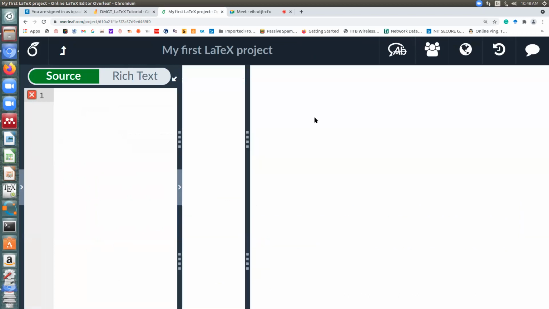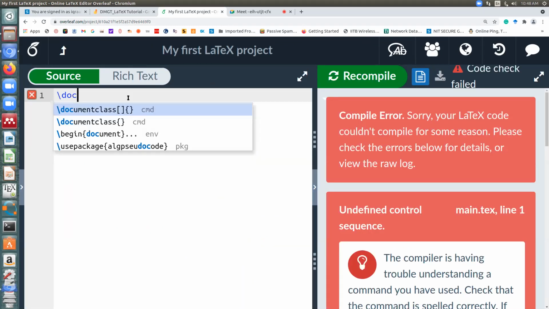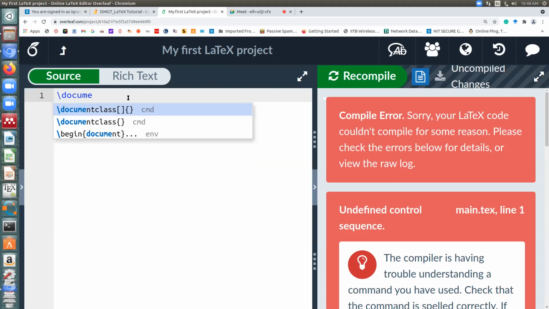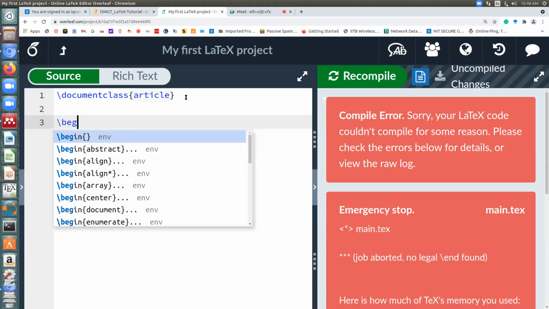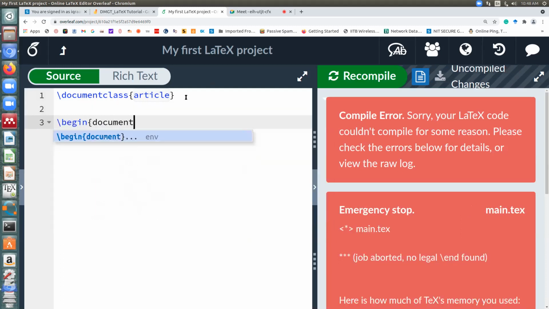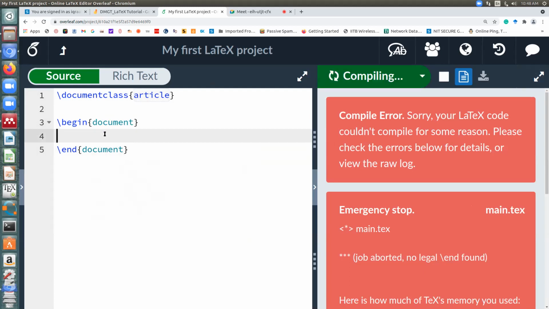So what is the command you need to write? You need to write document. As soon as you write document, you will automatically get a suggestion. It will predict what command you want to write. Just click on this documentclass and let us say it's article. And then begin document. It will automatically show an end document, and within this, whatever I write, that is my content.